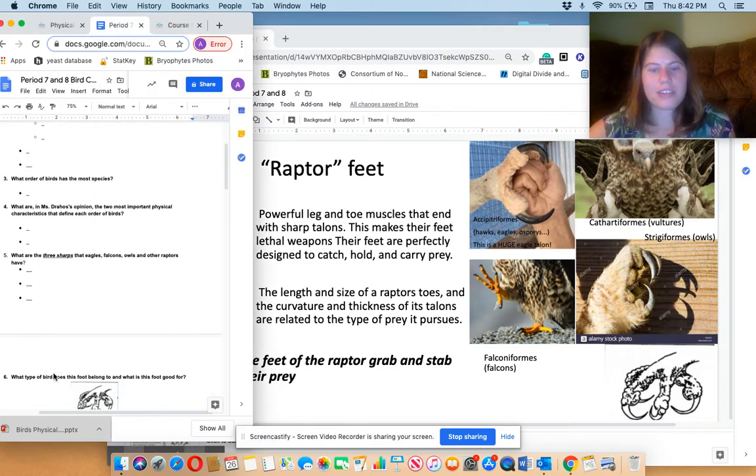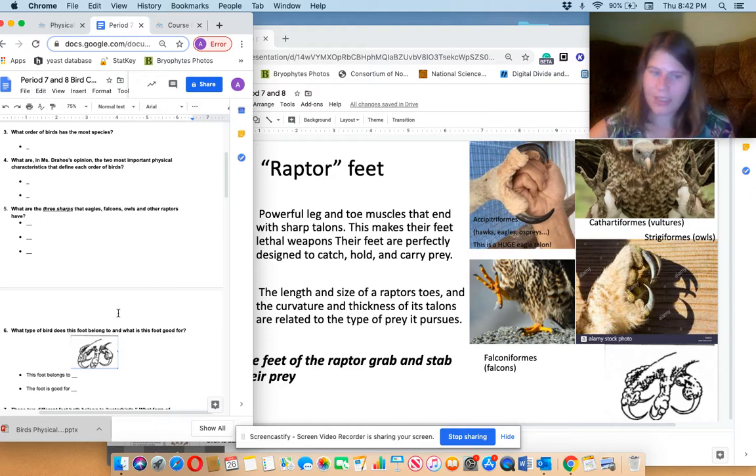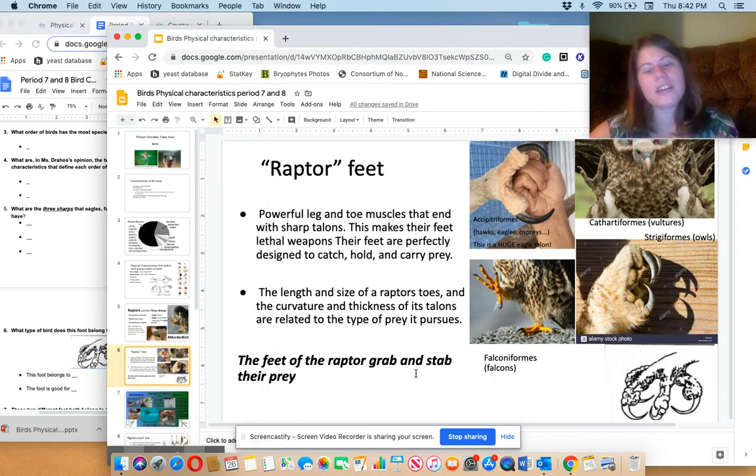So, question 6 has a picture of this foot and asks what group this bird foot belongs to. It's raptor feet. Yeah, raptor feet. Or eagle. Pretty much any of these have a foot that looks pretty much like that. Massive claws. So, it's the claws that actually do the killing for these birds.